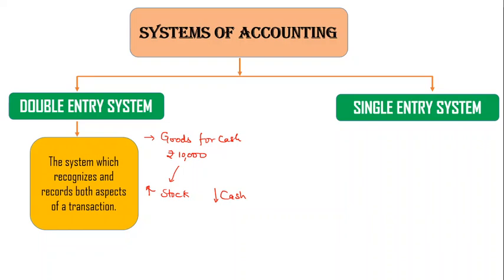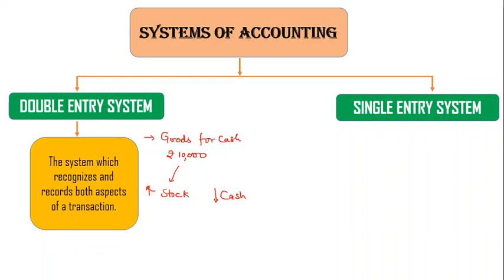So the double entry system recognizes these two aspects and also records them in the books of account in this manner only. Recording of a financial transaction in the books of account with the double entry system means both aspects of the transaction are recognized and recorded. So we can say this is a systematic, scientific system. Why? Because both aspects are recorded.